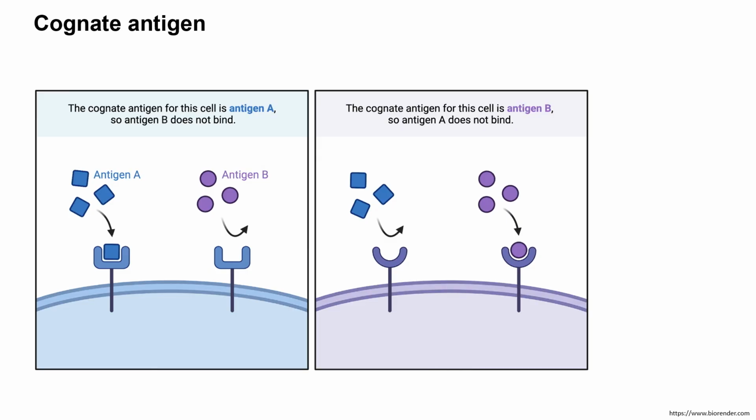Now the cognate antigen is something very specific to the types of receptor present on the cell. For example, here we see that these are the antigen A and these are the antigen B. Now the receptor produced by a particular cell only gives access to this antigen, not to B, and therefore the antigen A is considered to be a cognate antigen for this particular cell type, while the opposite